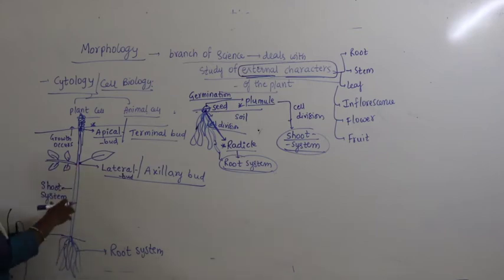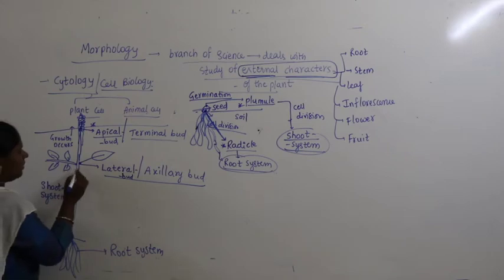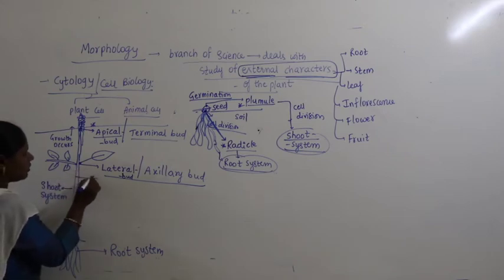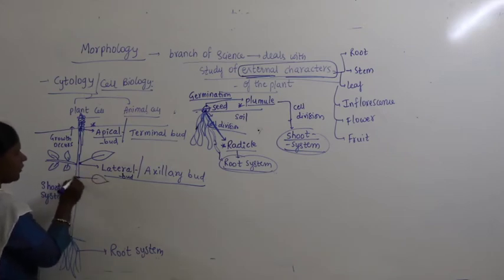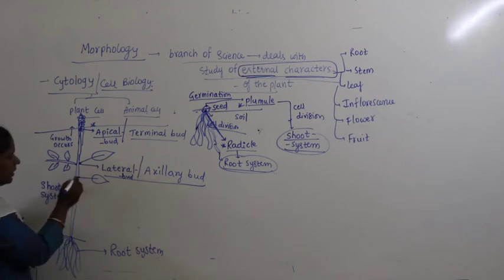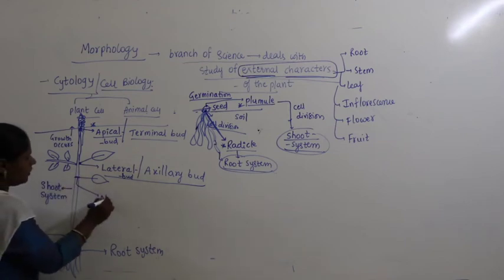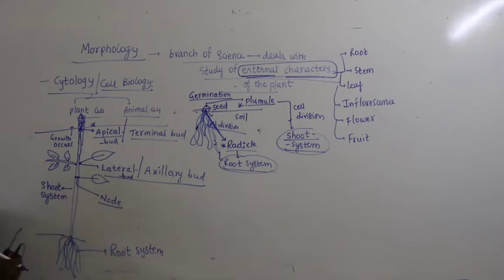Now, on the shoot system, if you observe clearly, the place from where there is a formation of a leaf is called a node. I repeat, the place where there is a formation of a leaf is called a node.